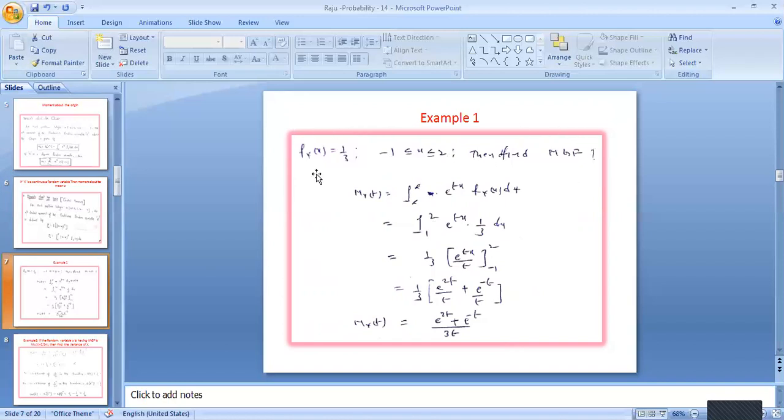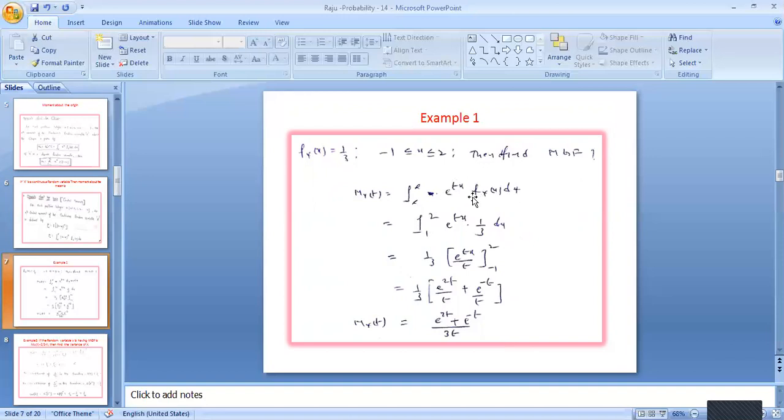As you discussed, the moment generating function means if you find the moments, the higher moments, then it is named the moment generating function. Already discussed here, M_X(t) equals the integral from minus infinity to plus infinity of e^(tx) f_X(x) dx.